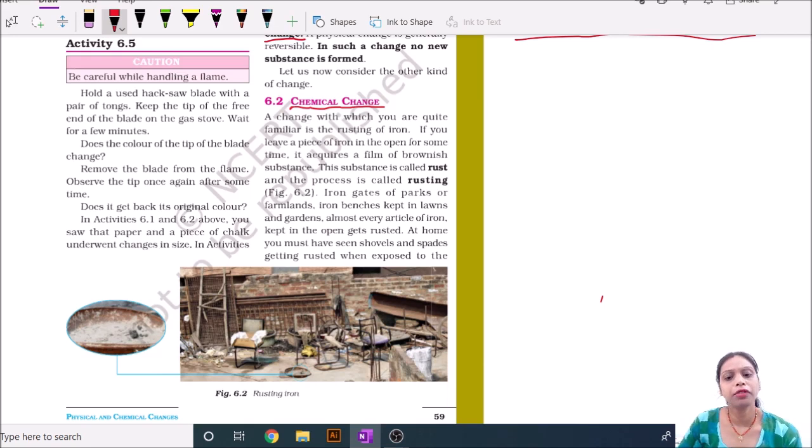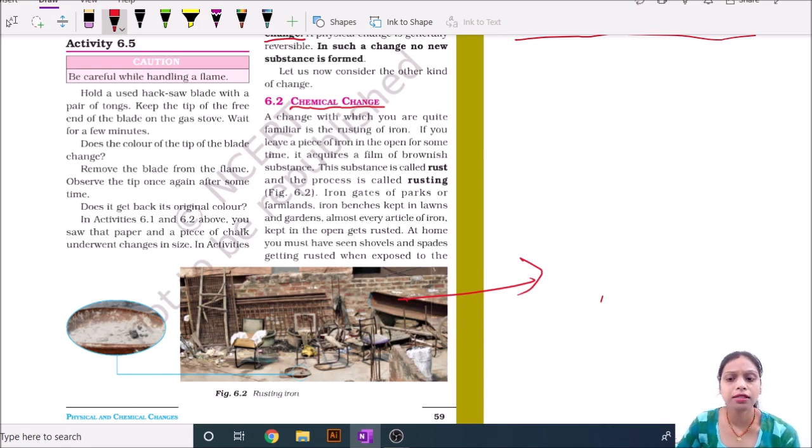It is a different type of thing that is made of iron, and you will feel that when such type of things are kept outside your rooms and make contact with water, a brownish film-like structure appears there.